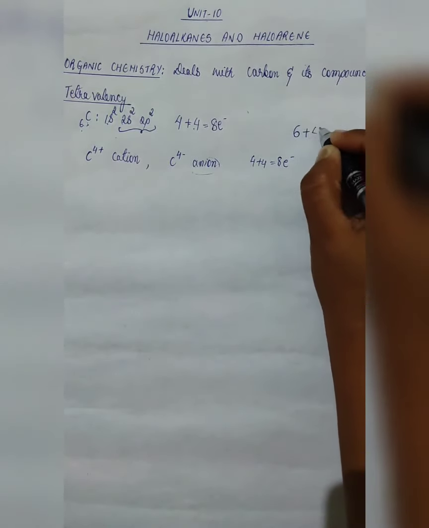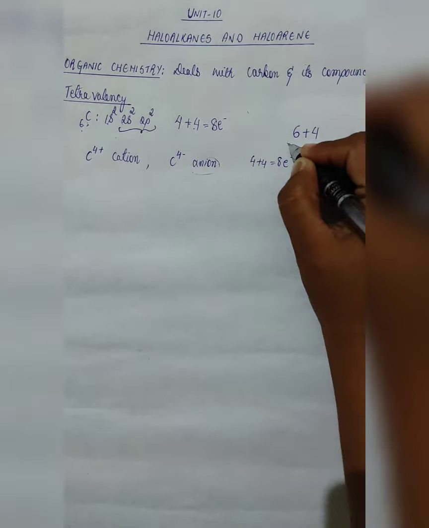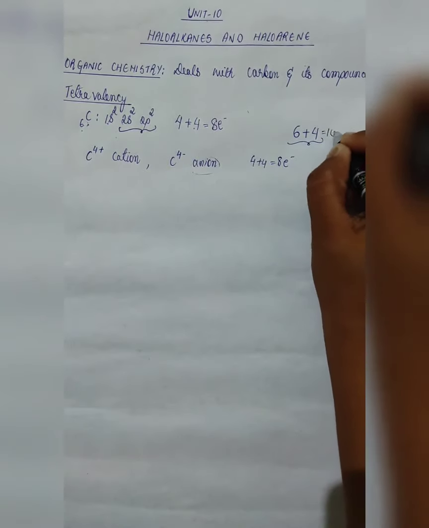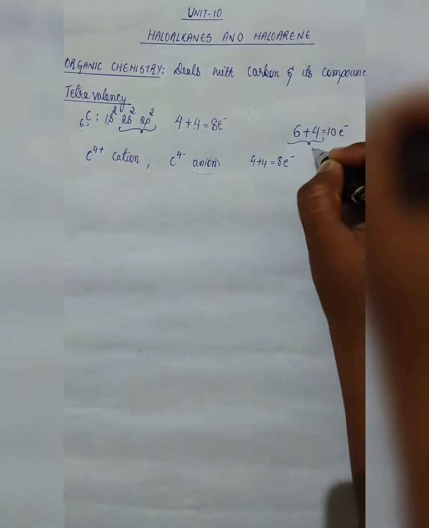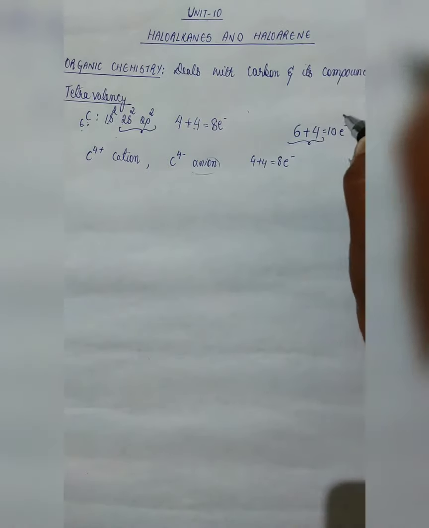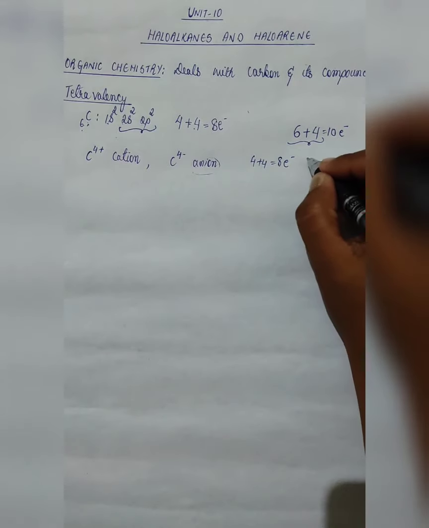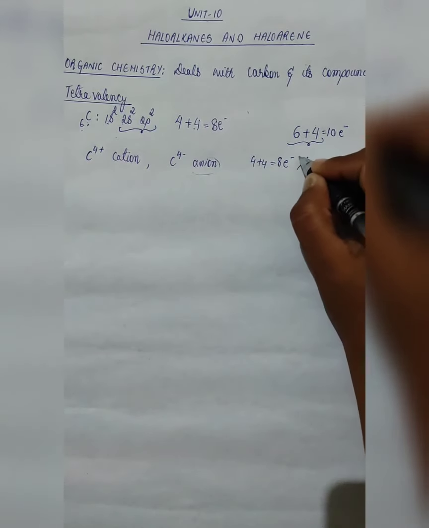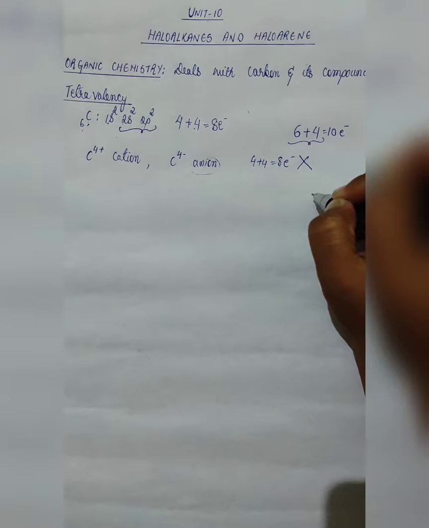If 4 more electrons are added, altogether it is going to have 10 electrons. So for the nucleus of carbon to hold 10 electrons together, it is not possible. That is why accepting 4 electrons is not possible in case of carbon.